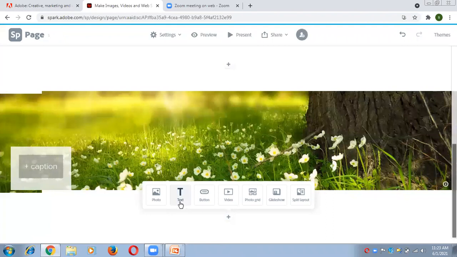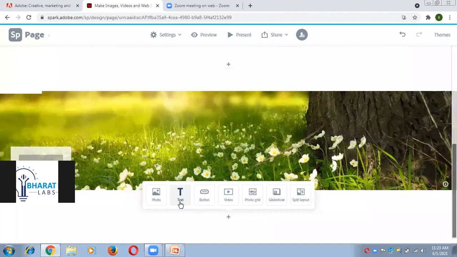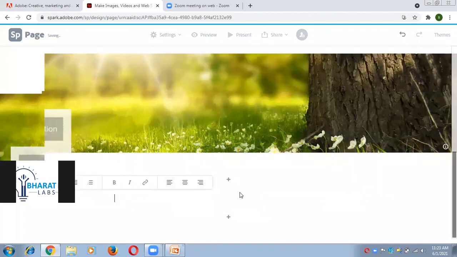Next one is text. I can write any text which I want to write here related to my web page by just clicking on this. So just click on text, and now here is the space where you can easily write the text about your web page. So I'm just writing here, it is a flower gallery.